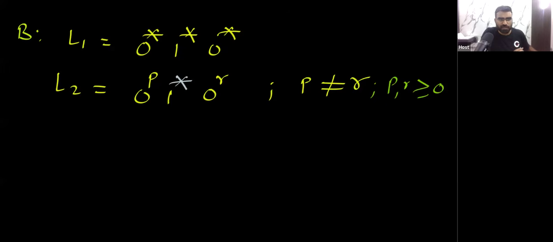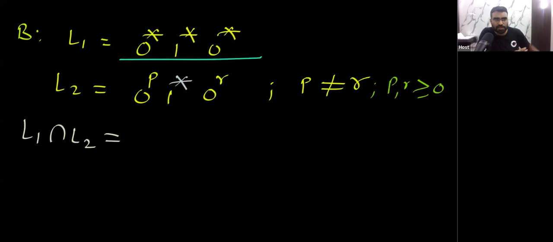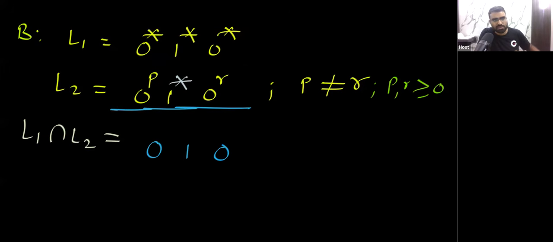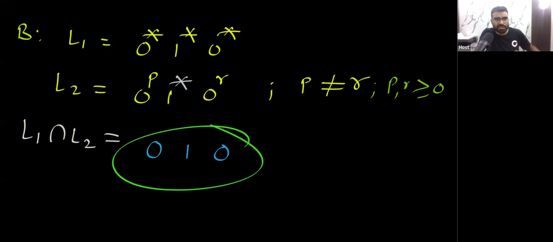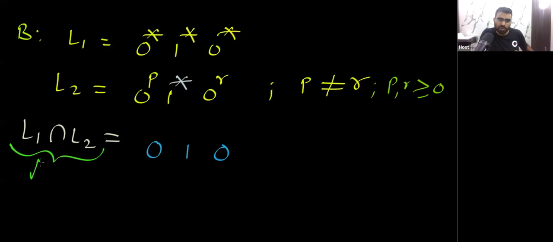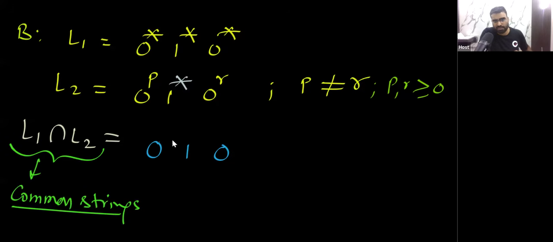Now you tell me what will be their intersection. What are the common parts? What strings are common? Here you can notice the template is the same: 0 1 0, 0 1 0, the template is the same. So let's see the common strings. The common strings will have this template 0 1 0, meaning after zeros, ones are coming, and after ones, zeros are coming. Here also after zeros, ones are coming, after ones, zeros are coming. So remember the template for the intersection, the common strings.